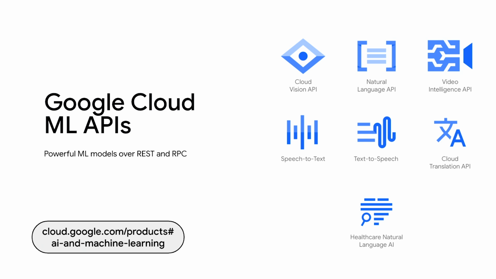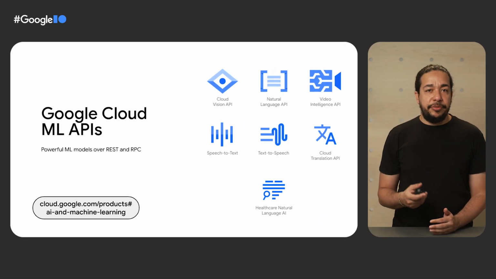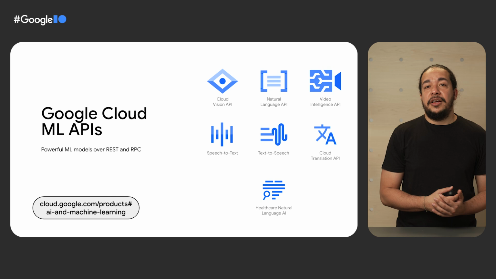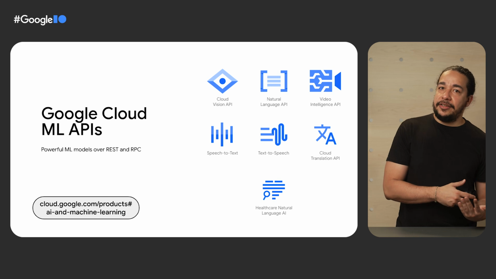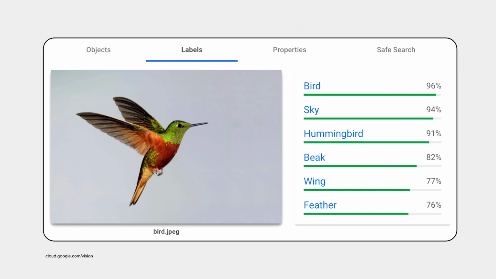The easiest way to have access to machine learning for backend developers is using Google Cloud ML APIs. You can make REST or RPC calls and have very detailed results for your queries, with way more information than what you get from the solutions I've shown before. There are a couple of them. Cloud Vision for image-related tasks, Natural Language for text-related. There's one for video analysis. There's the popular translation one, one to convert text to speech, one to convert speech to text, and there's also one to understand healthcare-related text.